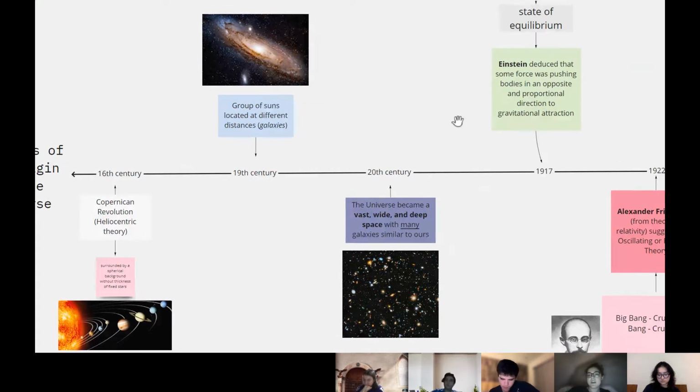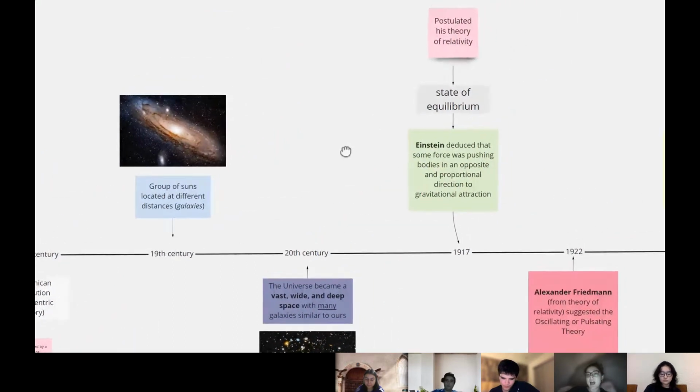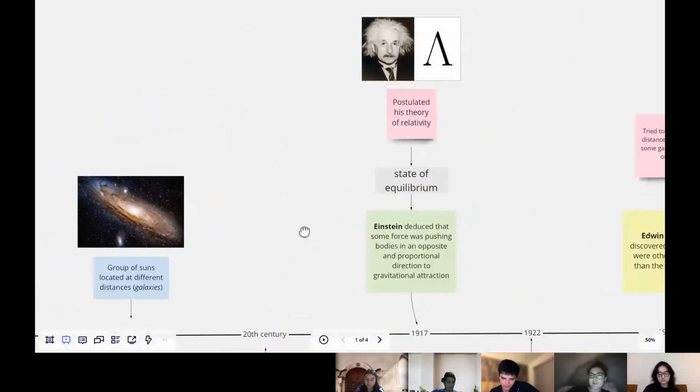Then, in the 20th century, the universe became a vast, wide, and deep space with many galaxies similar to ours. In that same century, in 1917, Albert Einstein deduced that some force was pushing bodies in an opposite and proportional direction to gravitational attraction. This created a state of equilibrium. This is how he postulated his theory of relativity.